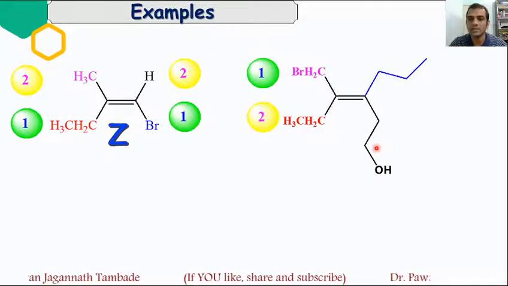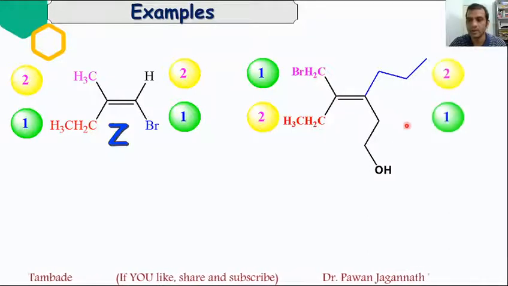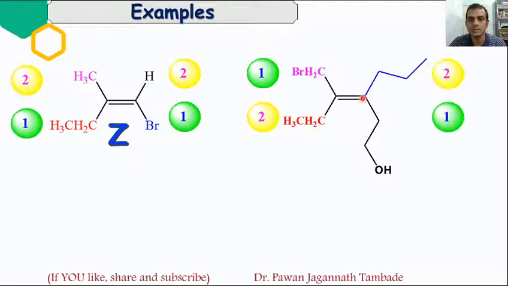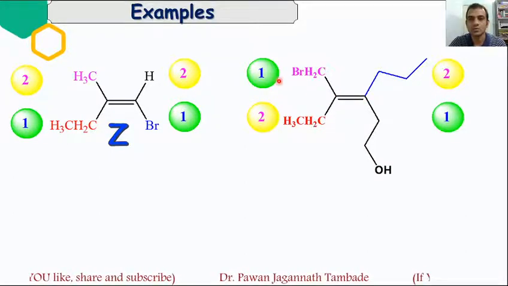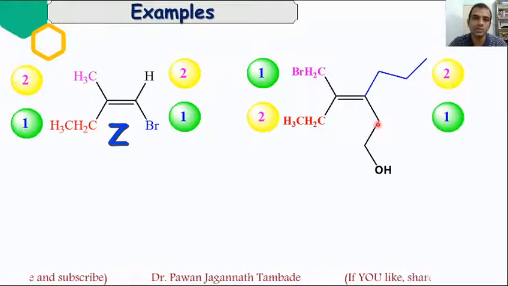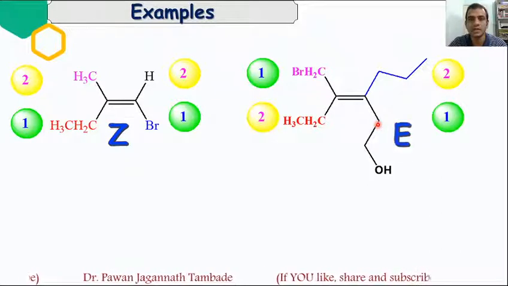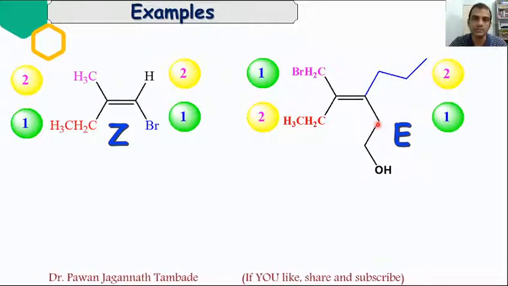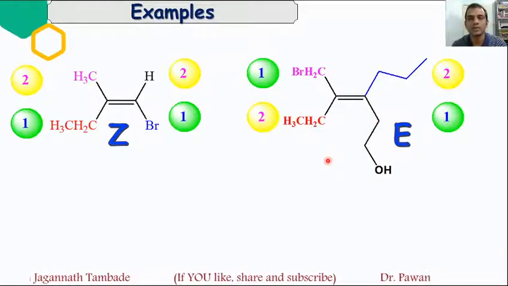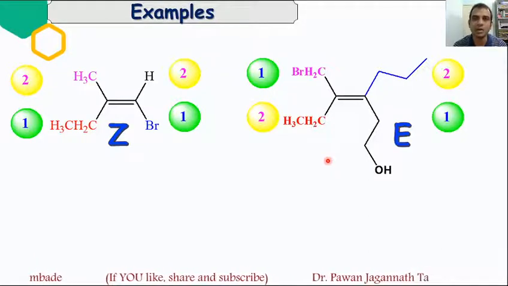So the priorities will be like this. CH2Br on this carbon will get higher priority, and this CH2CH2OH will get higher priority on this carbon. So the groups which have higher priority are opposite to each other across the carbon-carbon double bond, and thus this structure is noted as E. So this is how we can assign priority and find out whether the atoms or groups of higher priority are on the same side or opposite side.